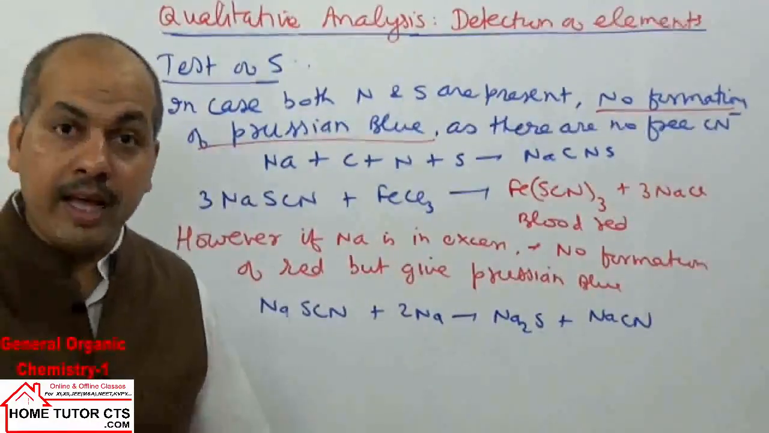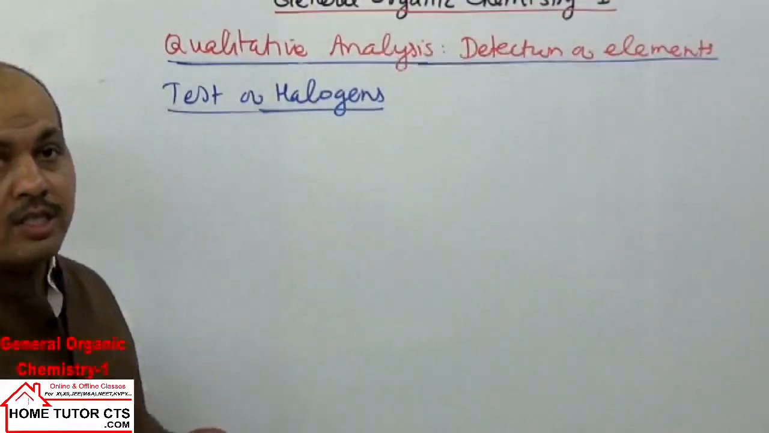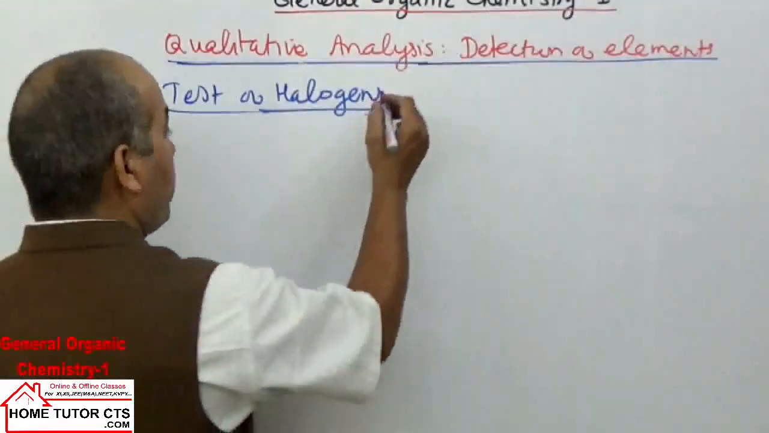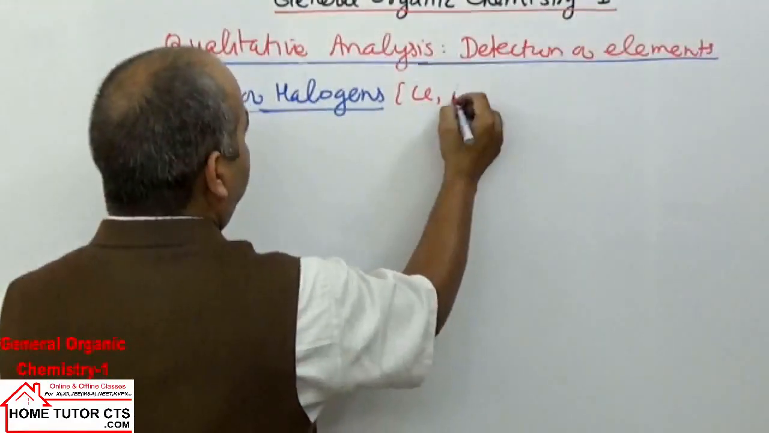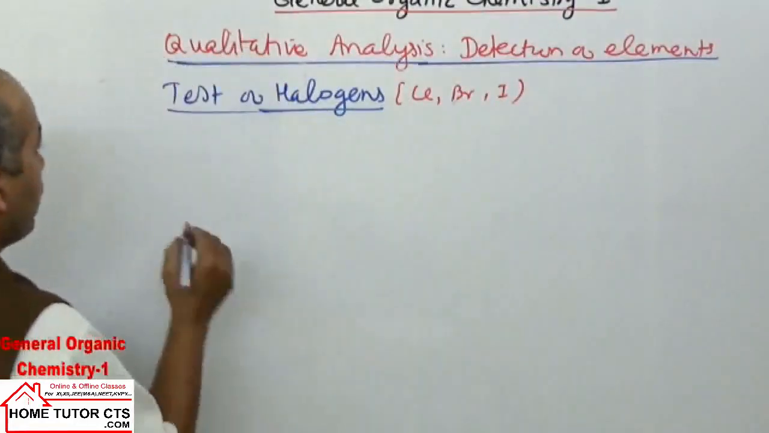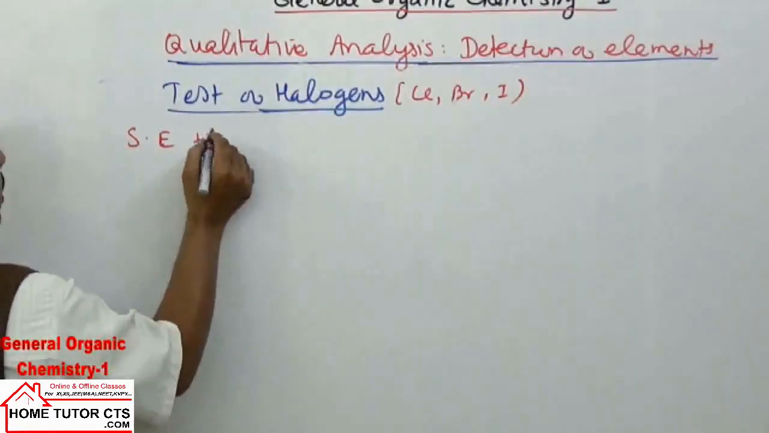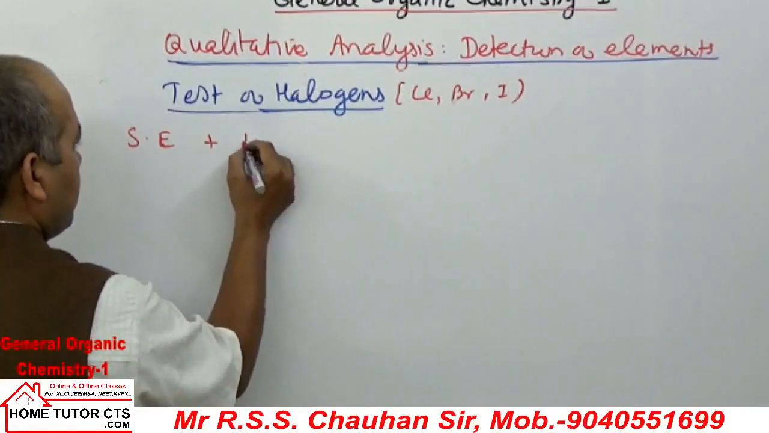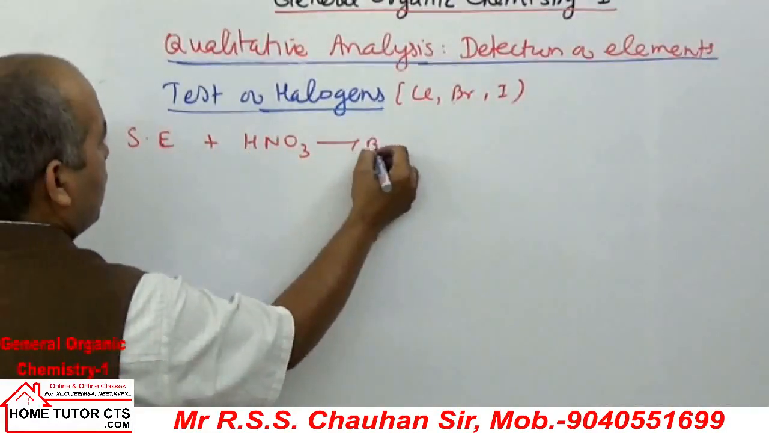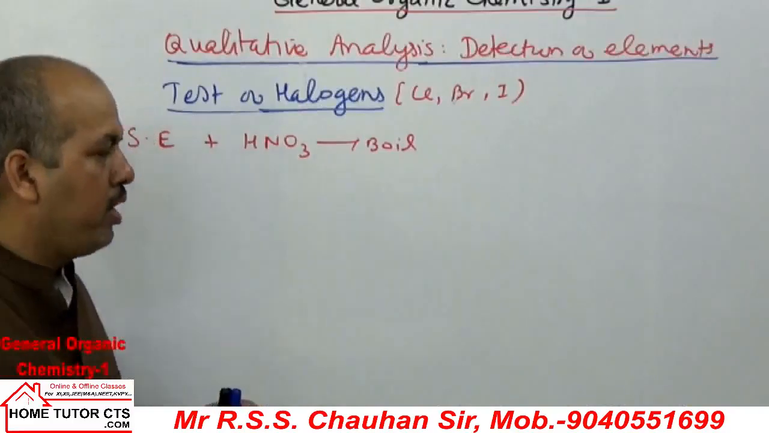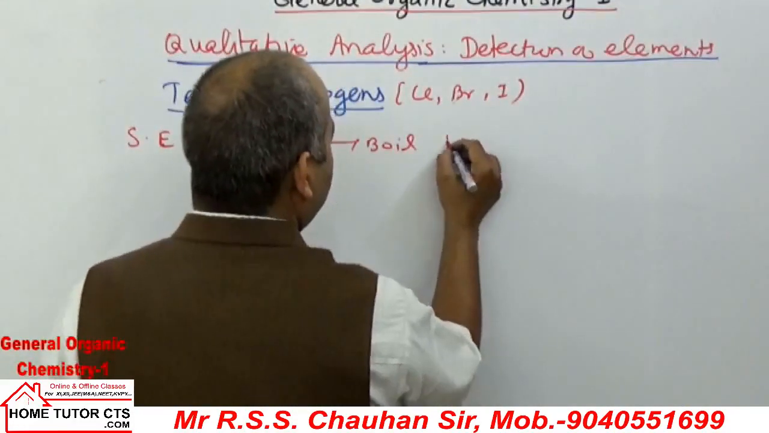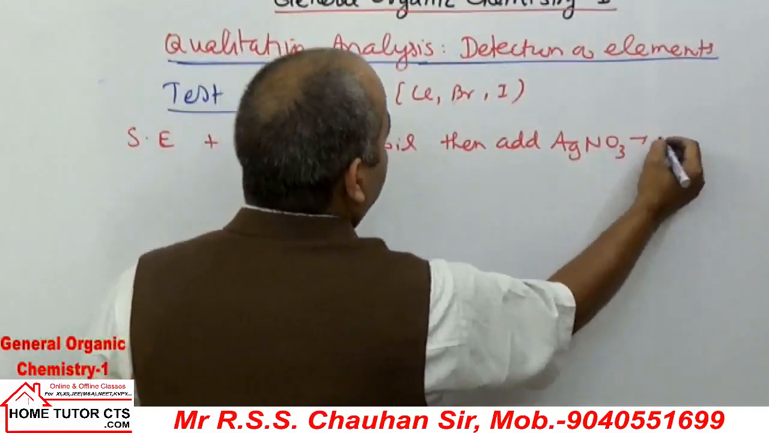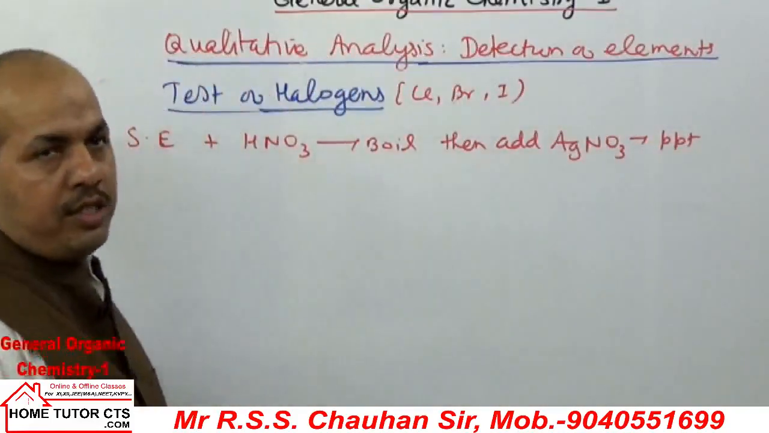Now next we take the test of halogens. In halogens, testing is done commonly for chlorine, bromine and iodine. Now what is done here? We take the sodium extract. First add HNO3 and boil, and then add a solution of silver nitrate. A precipitate will form, indicating the halogens.